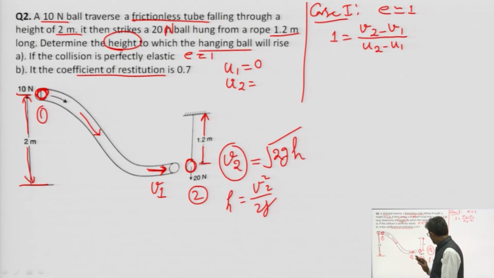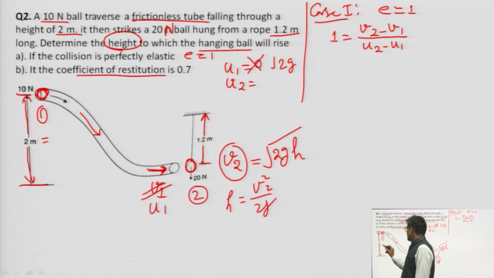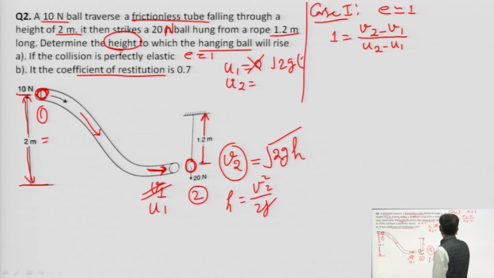Let us change here. If we are considering u1 here, then what is the meaning of v1 here? The value of v1 that we have written here is actually u1. So u1 is not 0; it is equal to under root 2 g h.